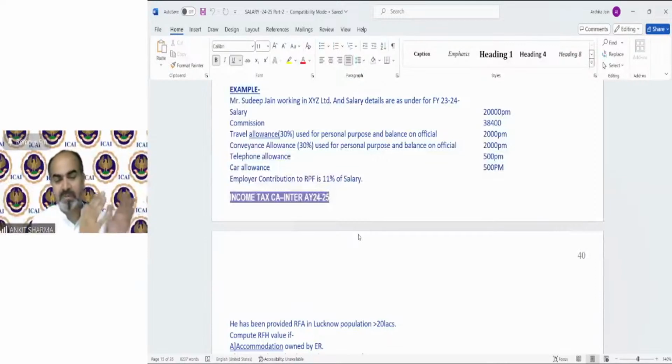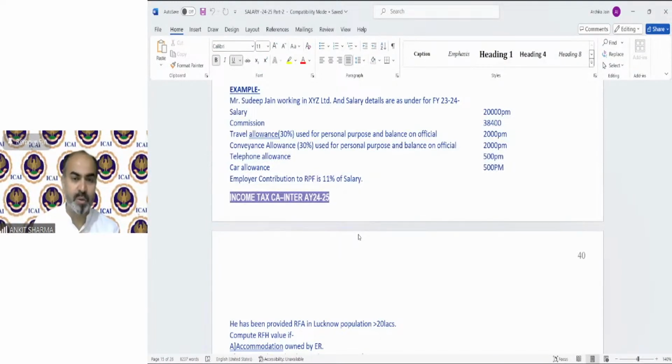Official expenditure, personal expenditure, car is used for both purposes, etc. But this is not that case. This is our car allowance that is going to be fully taxable. I have already told in the previous lecture that if any allowance has been given in the question which does not have any specific provision, like lunch allowance, car allowance, telephone allowance, dog allowance, whatever it is, that is going to be 100% taxable.